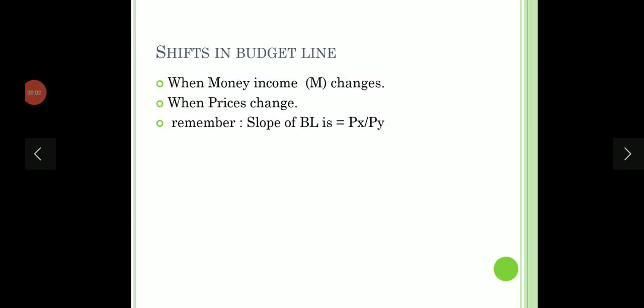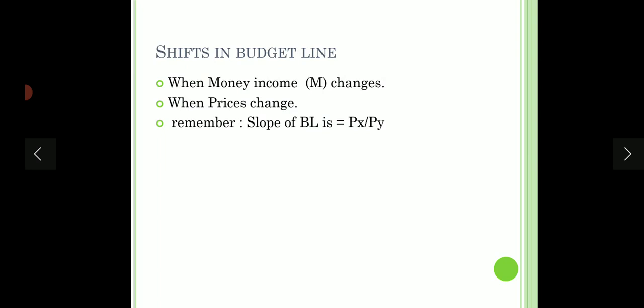Hello students. In this video we are going to understand the topic shifts in the budget line. In the last video we did the topic budget line. What is a budget line? It is the income constraint line for a consumer. It is a line that will limit the consumer as to what quantities a consumer can purchase.